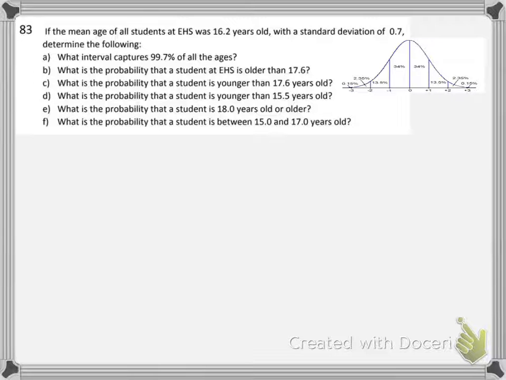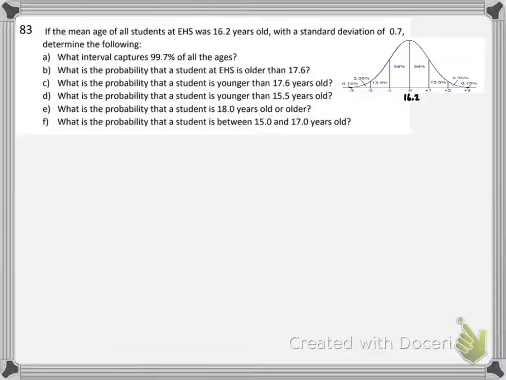And even though I didn't say on the Zoom this morning that I was going to do this one, I think I am, at least parts of it. This says the mean age of all the students at EHS was 16.2 years old. So when I set up my curve, I'm writing 16.2 right here at the center. And my standard deviation was 0.7. So to get the next one over, I have to do plus 0.7.